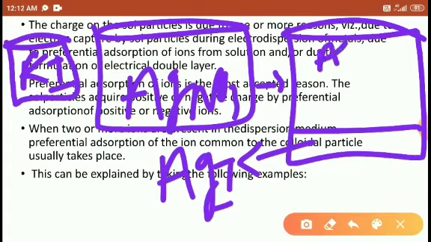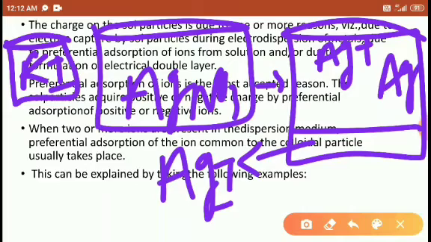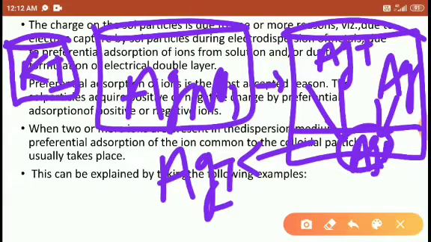The remaining Ag ions move randomly in the solution. Then what happens? This AgI attracts all the common species. It never attracts the NO3, because in this precipitate Ag is present, it attracts the Ag only, the common ion.